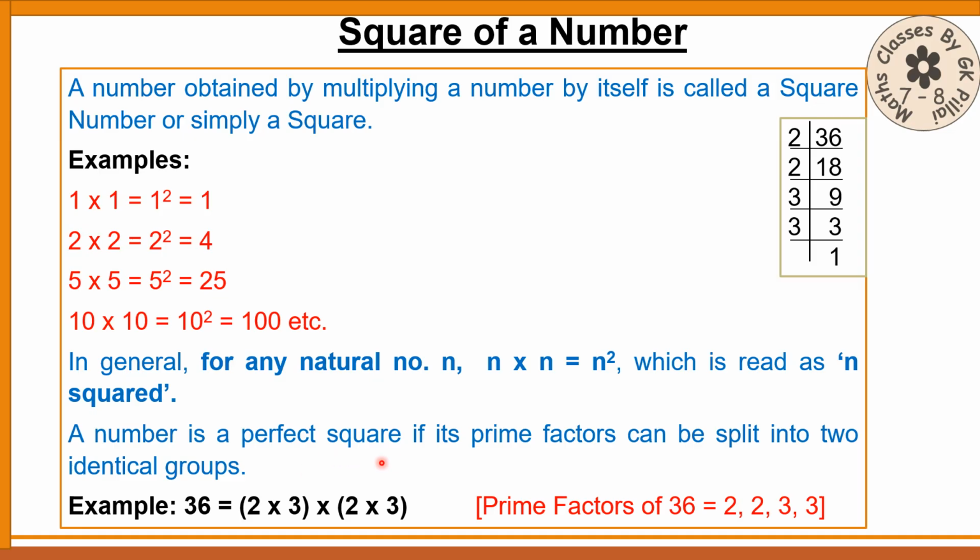Now, a number is a perfect square if its prime factors can be split into two identical groups. The prime factors of 36 I have divided into two identical groups, 2 into 3, 2 into 3. Therefore, the square root of 36 will be 6.